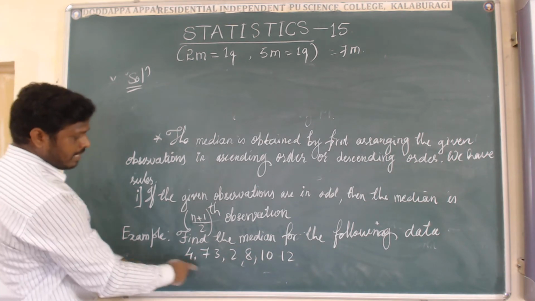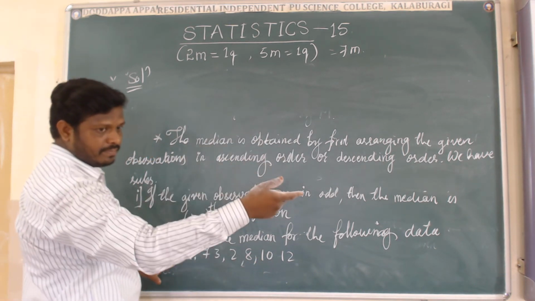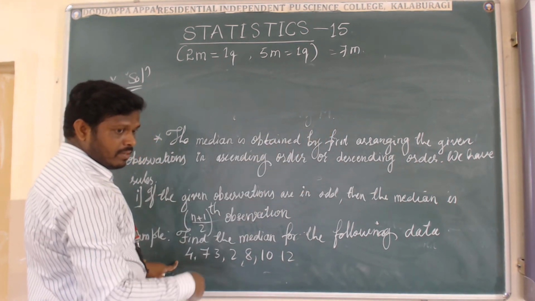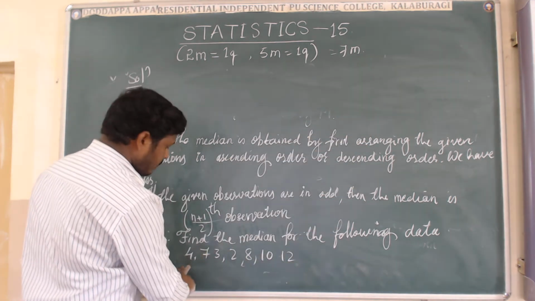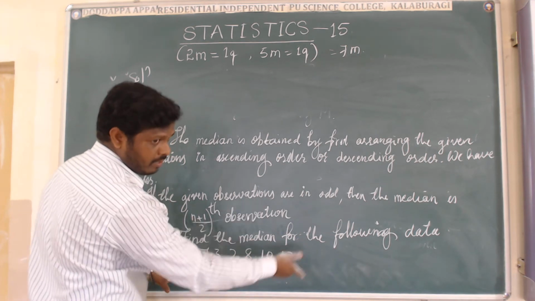First of all, I am going to write the given data in ascending order. Ascending means in increasing order, from the lower values to the maximum value side. Ascending means from minimum to maximum side. Increasing order. That is the meaning.